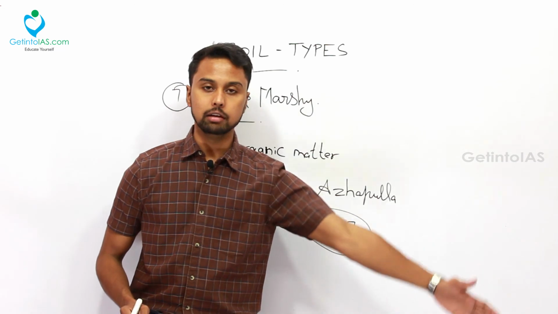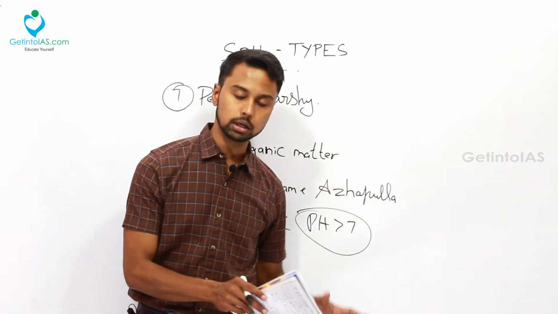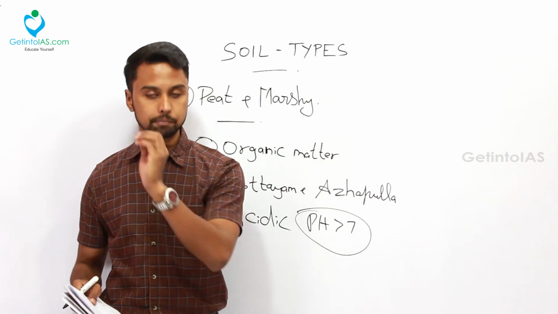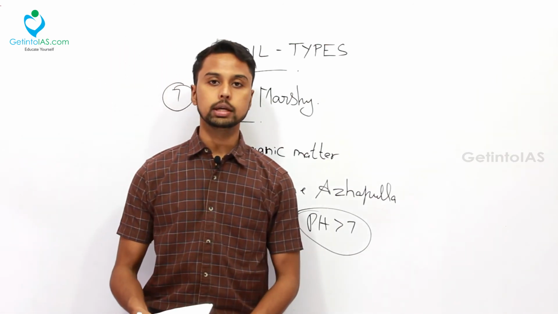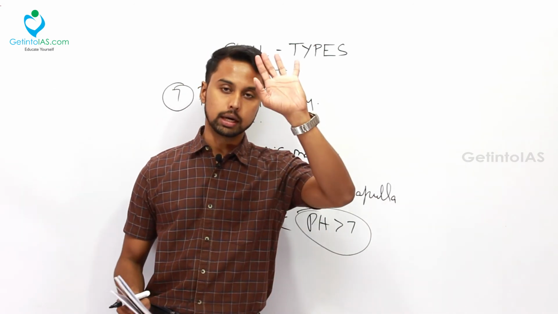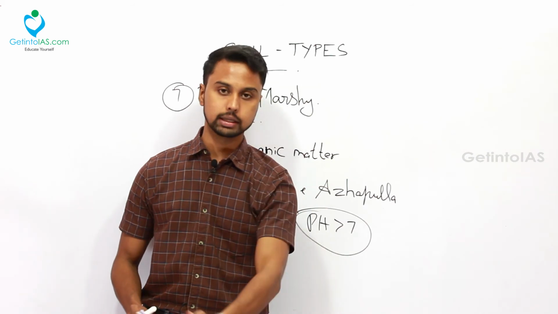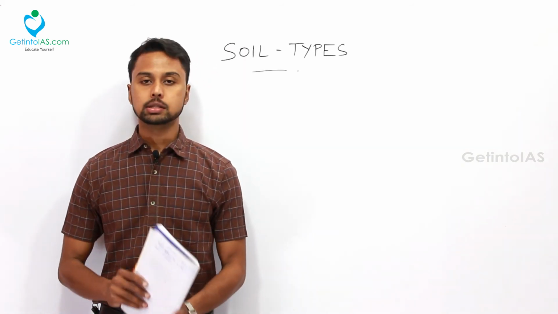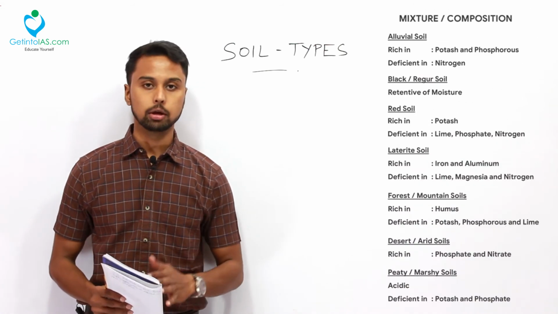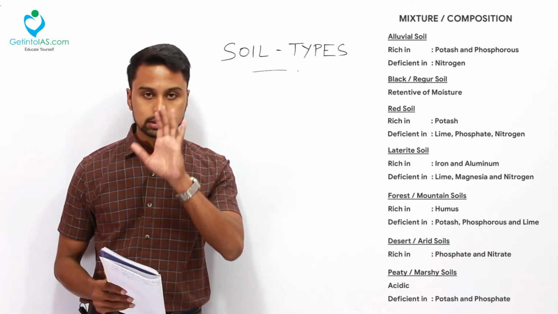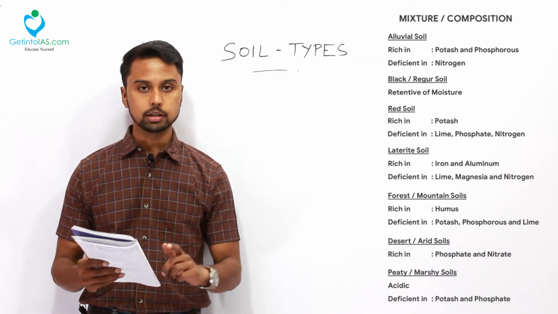Now we have started from alluvial, we have dealt with alluvial, black soil, red soil, laterite soil. These four are very important, and we also dealt with the forest soil, desert soil, and also your peat and marshy soils. So next what we will be doing is your tabular column. We will just speak about the composition of all the soils we have studied in the earlier sessions. So far we have discussed the 7 types of soil. Now we have brought you a tabular column with the types of soil and the composition of the soil. Okay. First one is the alluvial soil.